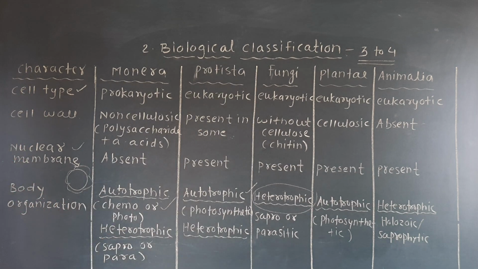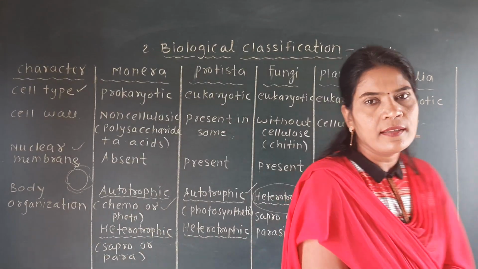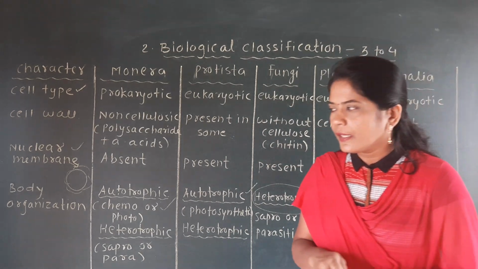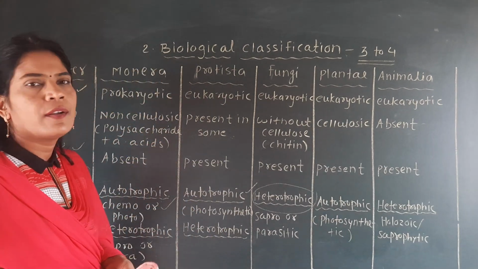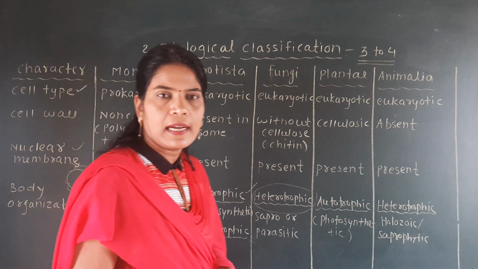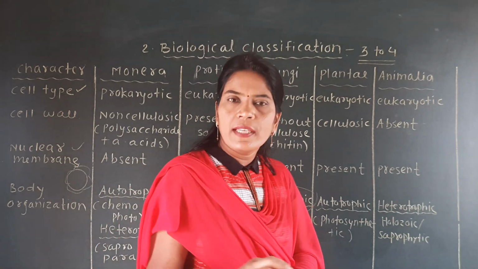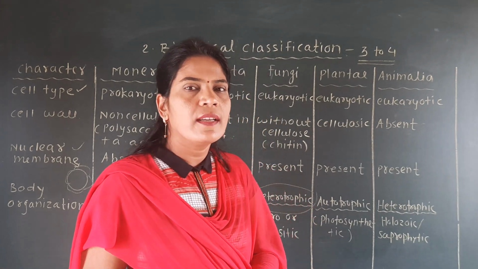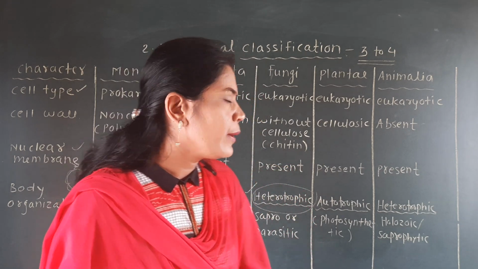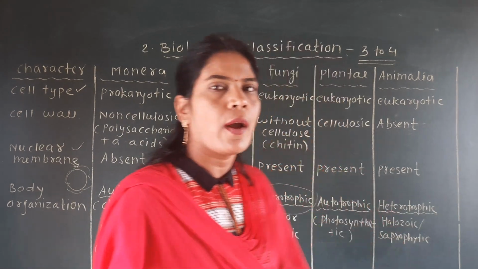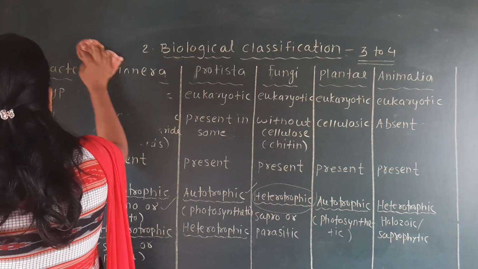So first 3 points are very easy, no doubt, but the last part that is written as the body organization is very important because it has various diversity. I think all of you can get this chart easily. All of you can understand this part. It is very easy. If any problem is there, read carefully. I am sure that you will not get any problem because by full concentration you can understand this table.